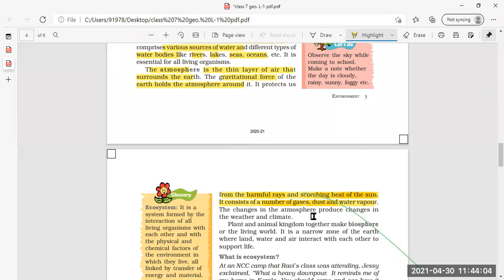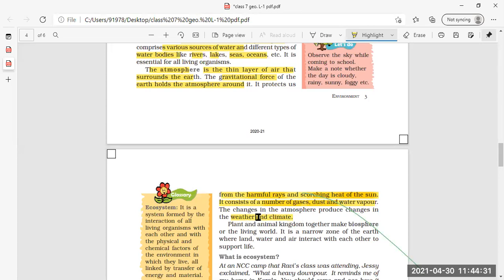The changes in the atmosphere produce changes in the weather and climate. As soon as the atmosphere changes, the weather and climate will change. Weather and climate totally depend upon the condition of the atmosphere. If it is very hot, then it will be the summer season.